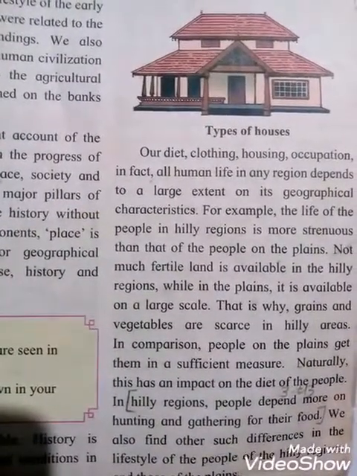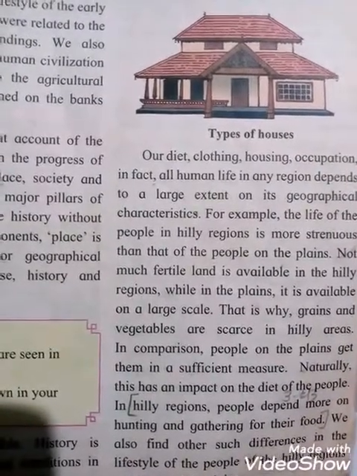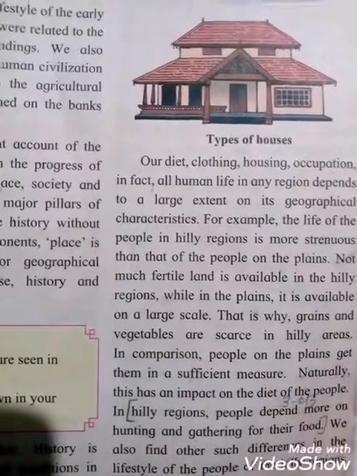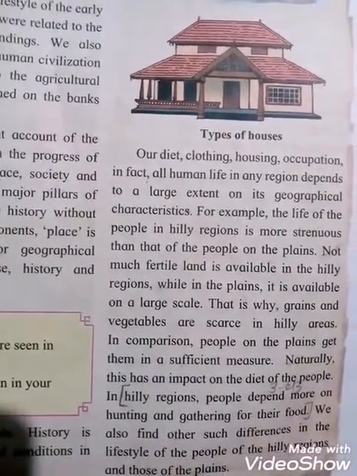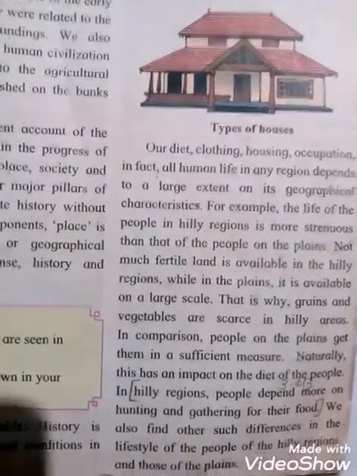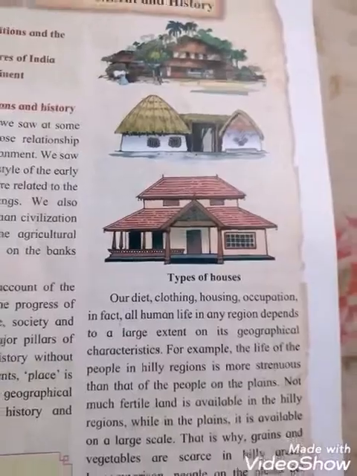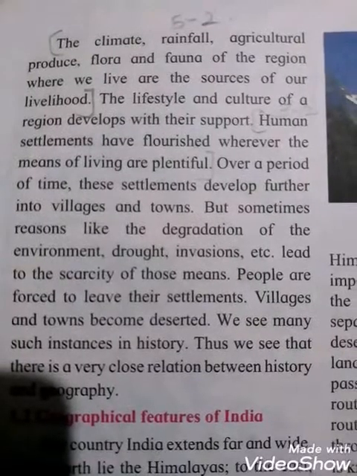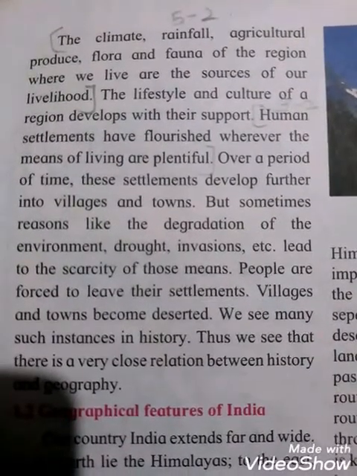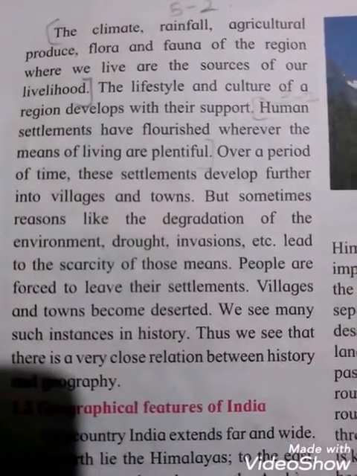In plain areas they are getting sufficient vegetables and agriculture, fertile lands, but in hilly regions they are not getting all these things. So these differences are there, and on that basis their diets, clothing, housing, occupations all differ. So this way we can see how the houses are built according to regions. Okay, the climate, rainfall, agricultural produce, flora and fauna of the region where we live are the source of our livelihood.